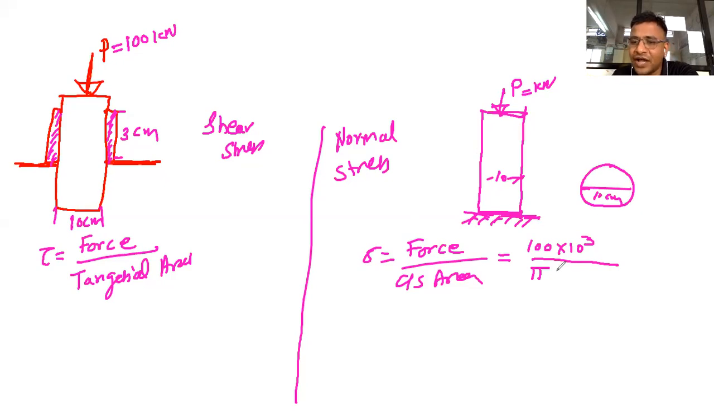Pi d square. D is how much? 10 centimeter. So you can convert it into mm if you want. Usually we take Newton per mm square or Newton per meter square unit. We can take Newton per mm square here. So if we say pi d, 10 centimeter will become 100 mm, square, divided by 4. Can someone do the calculation and tell me what will be the answer?